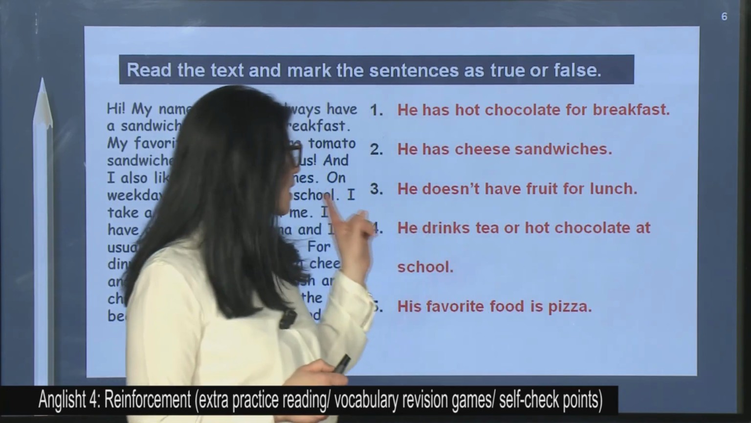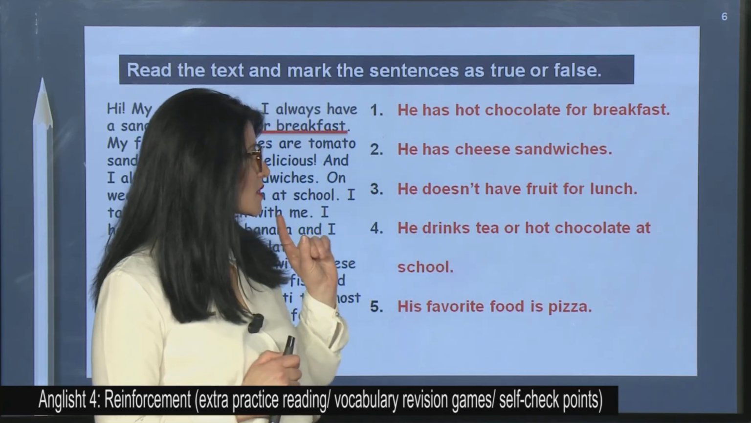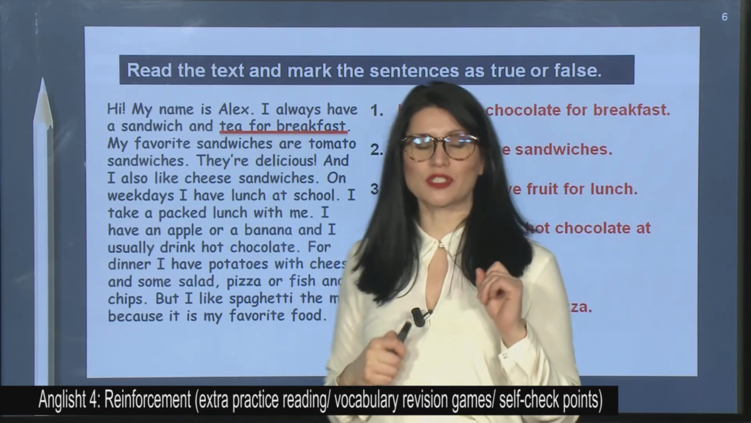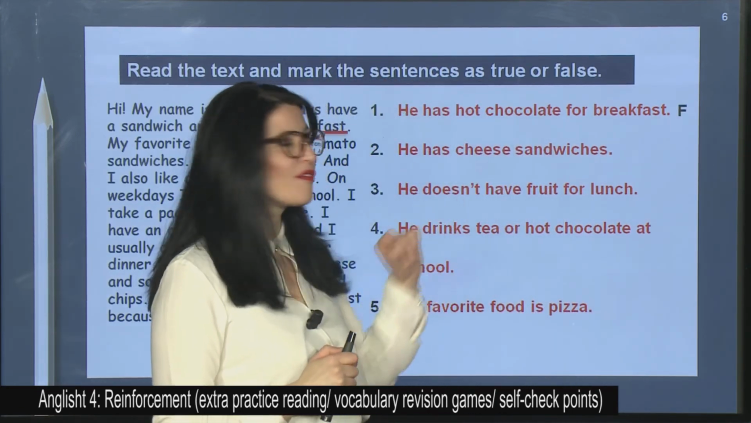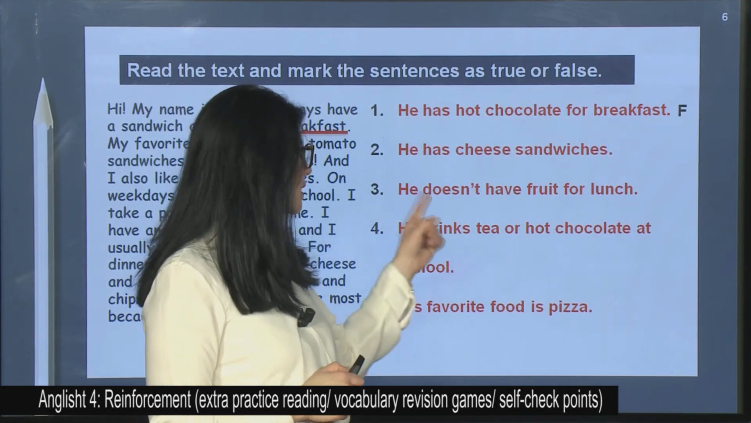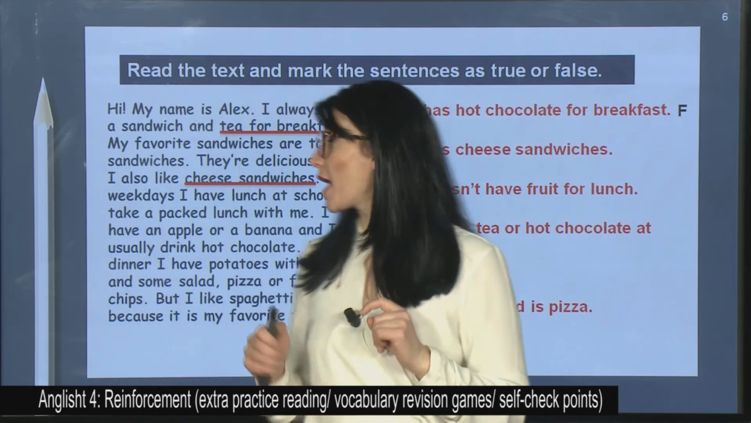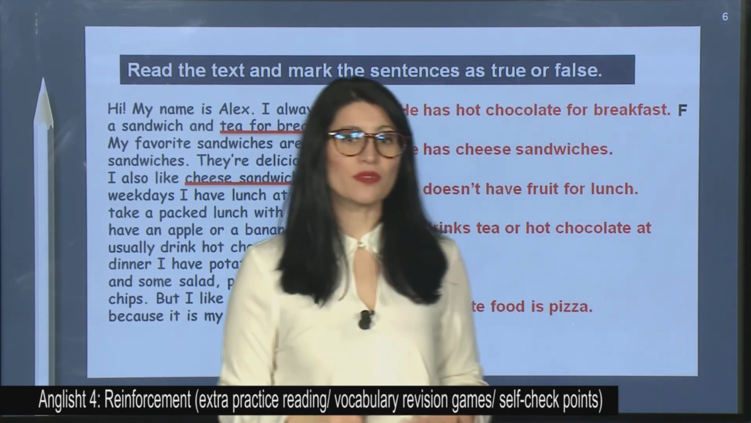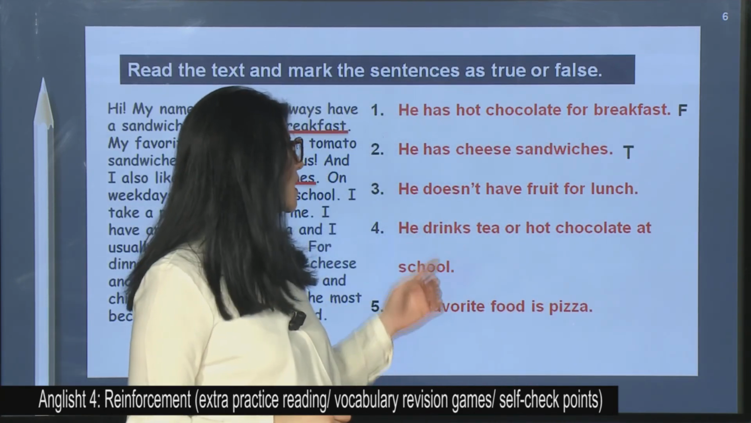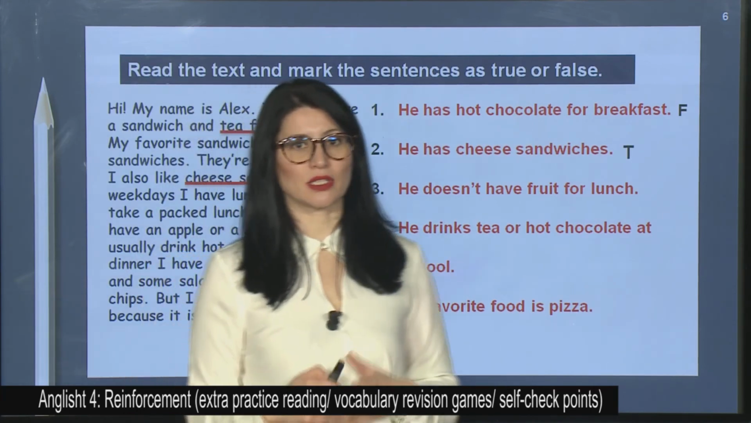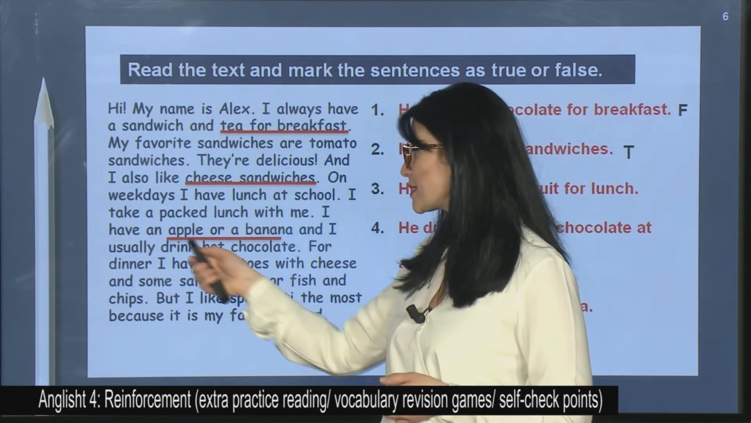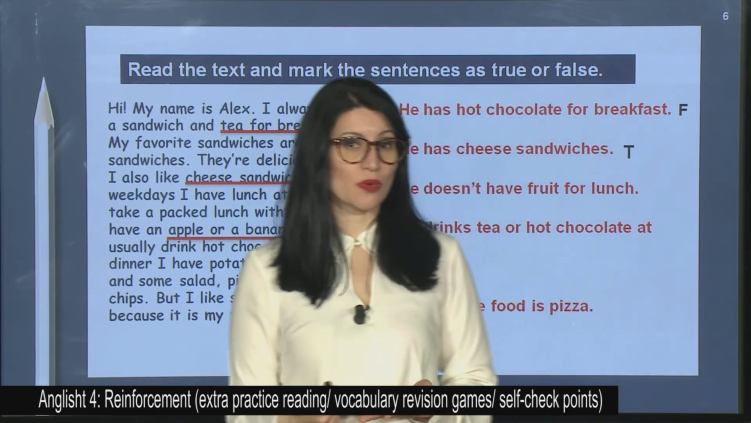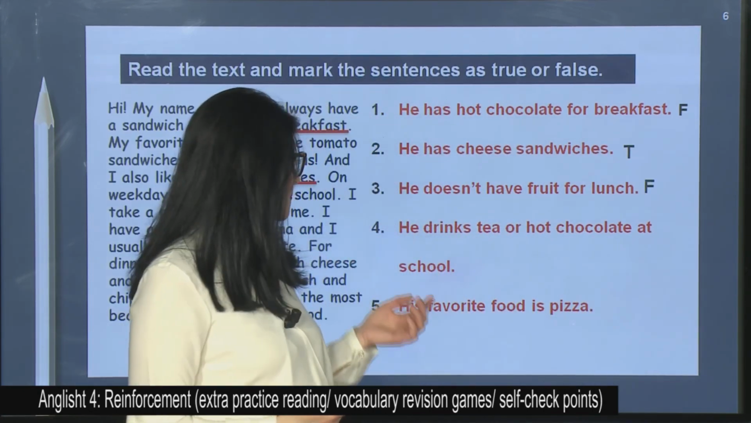Now, let's have a look at the sentences again and the text. So the first one, he has hot chocolate for breakfast. But, as you can see here, he has tea for breakfast. So this sentence is false. The next one, he has cheese sandwich. And here he says that I like cheese sandwiches. So this is true, right? He doesn't have fruit for lunch. But what does he say? I have an apple or banana for lunch. So this sentence is false.